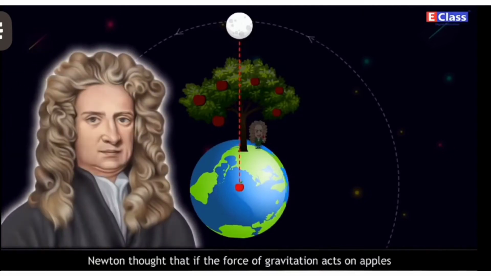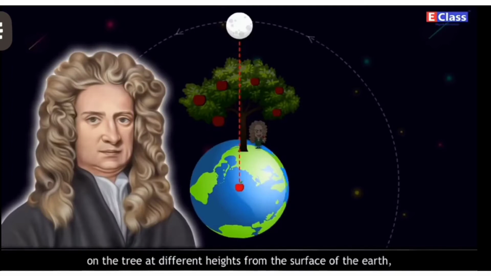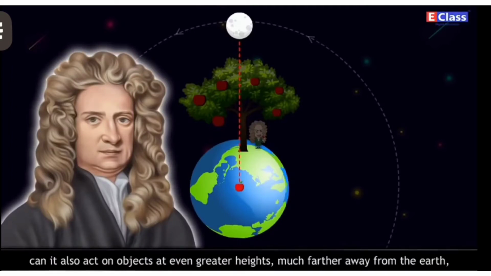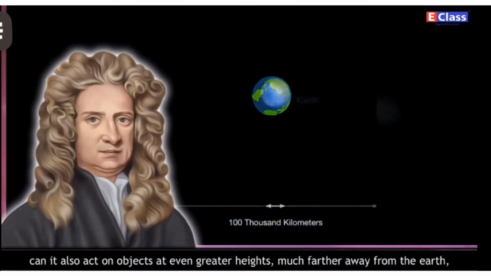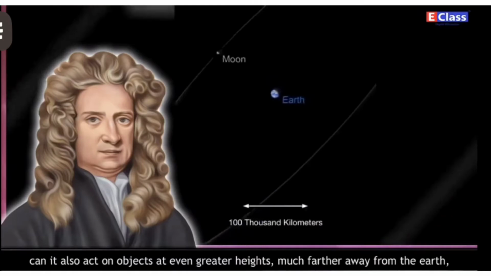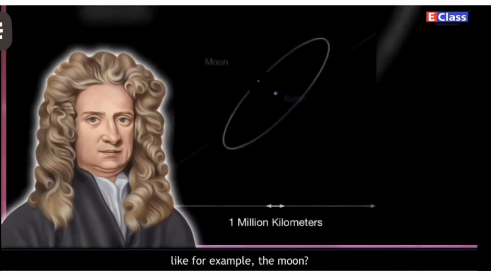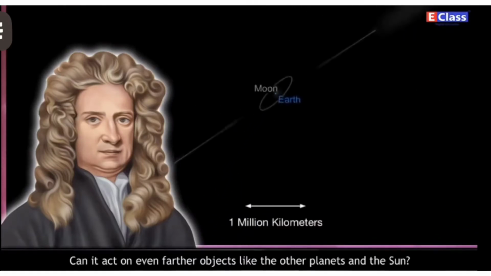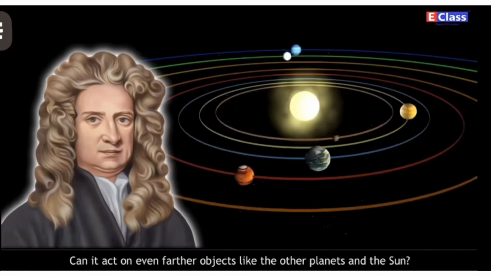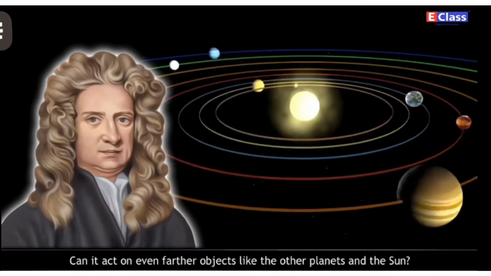Newton thought that if the force of gravitation acts on apples on the tree at different heights from the surface of the earth, can it also act on objects at even greater heights, much farther away from the earth, for example the moon? Can it act on even farther objects like the other planets and the sun?